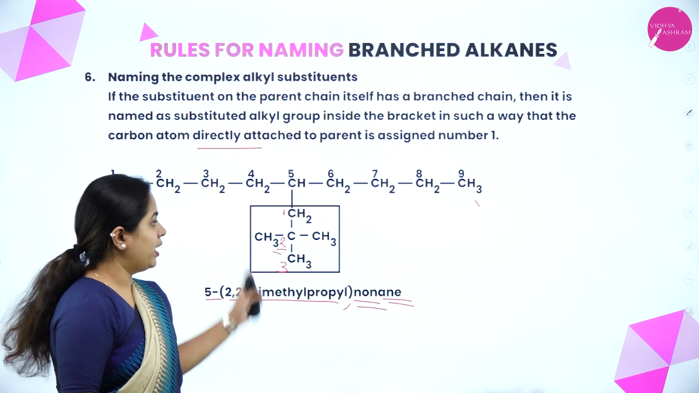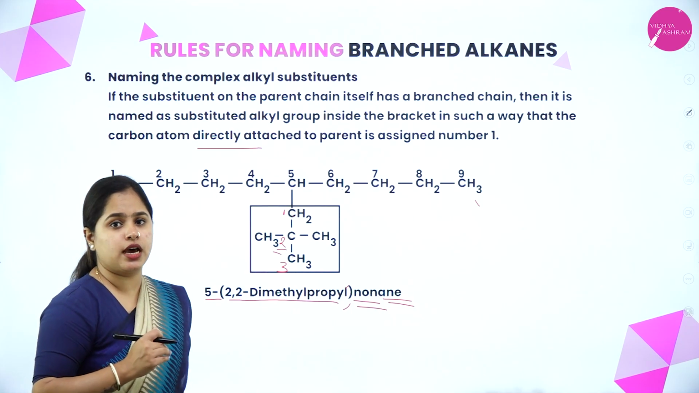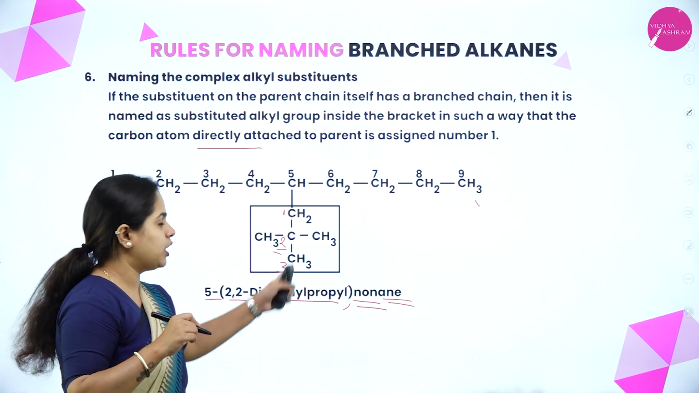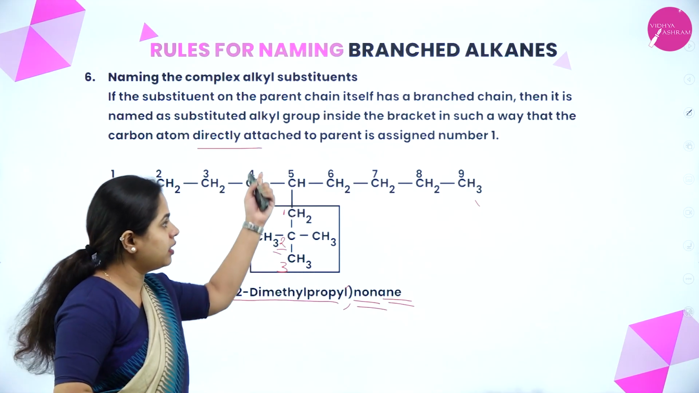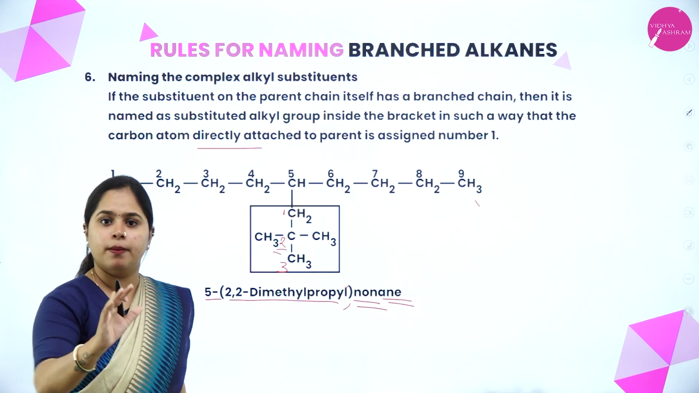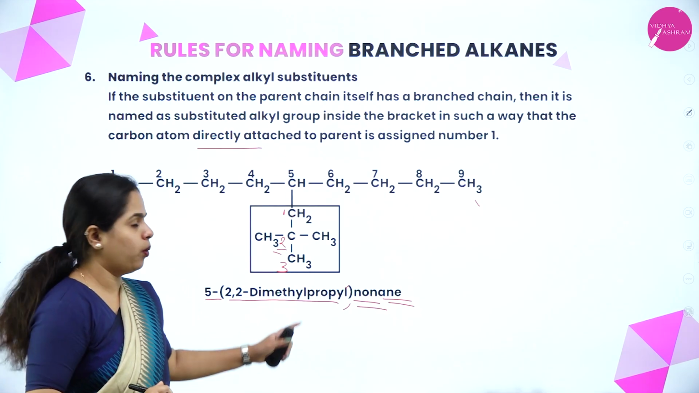So when the substituent itself has branches, the carbon which is directly attached to the main chain should be numbered 1. Then you number it and name it, put it in brackets, and add it to your main IUPAC name. So I hope it is clear.